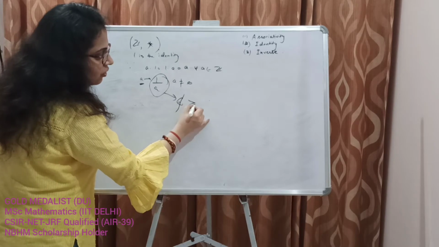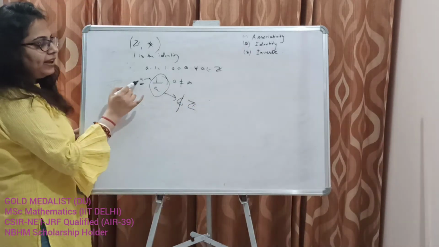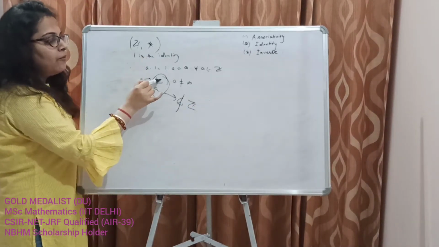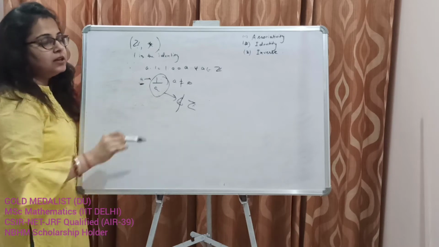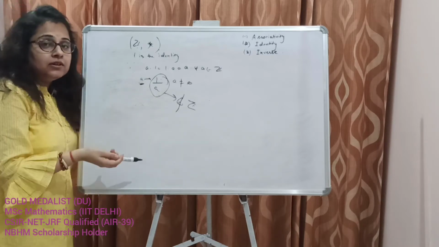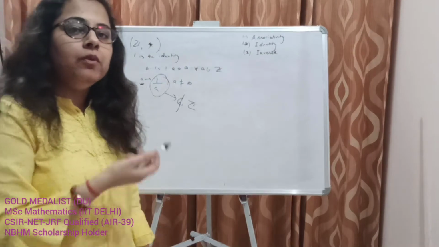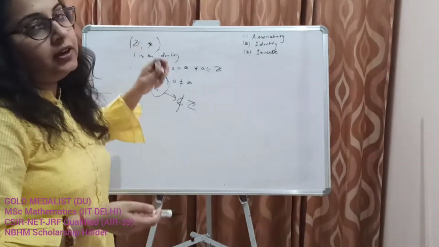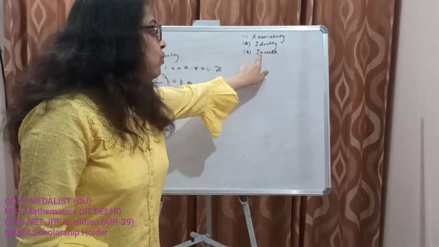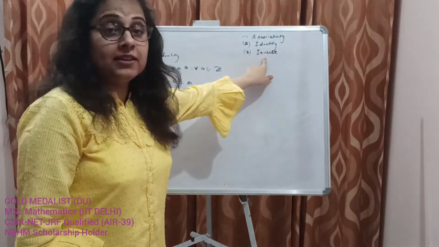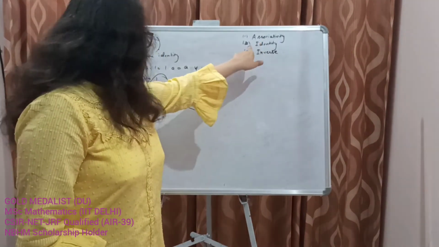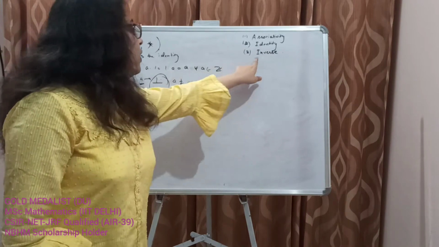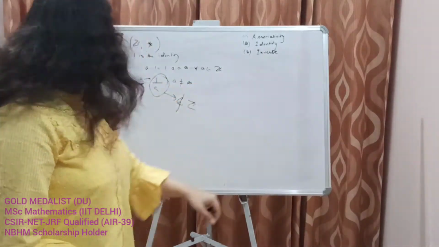No, this does not belong to Z. So a belongs to Z, 1 by a does not belong to Z. Hence the inverse of every element does not belong to the set itself, and therefore it violates the third axiom.